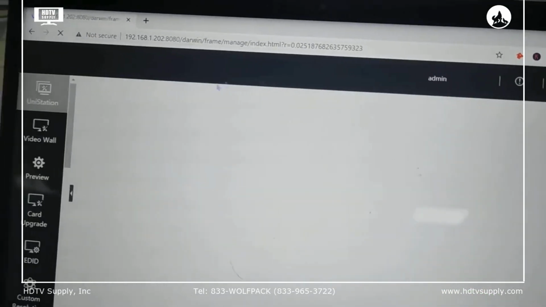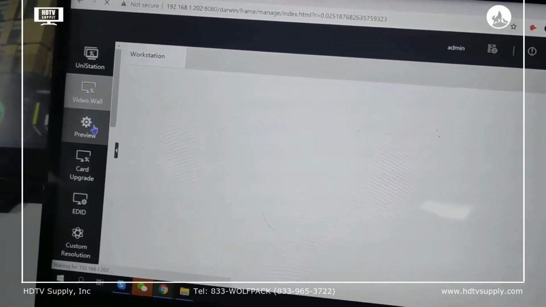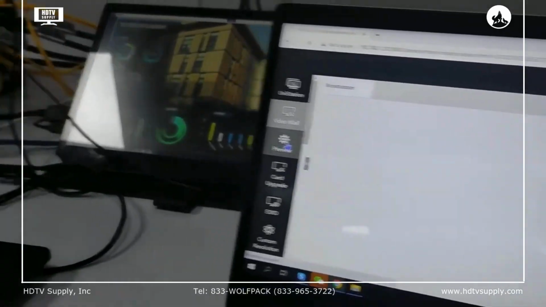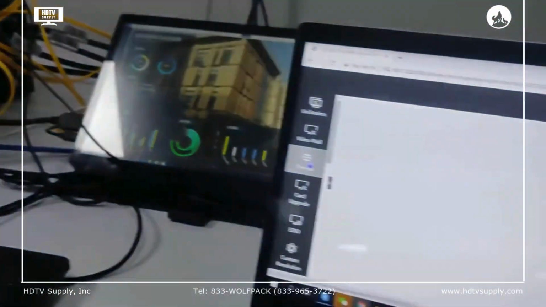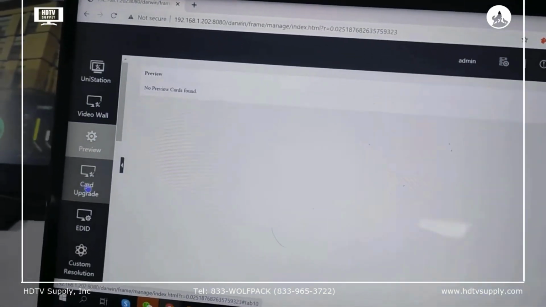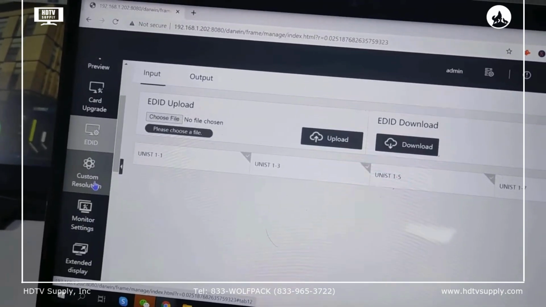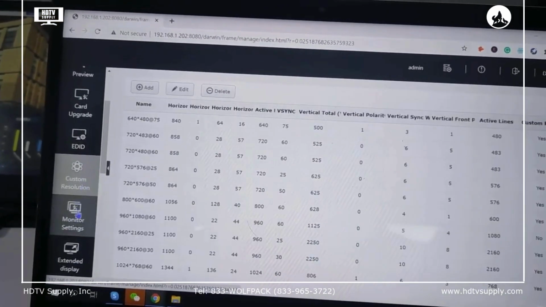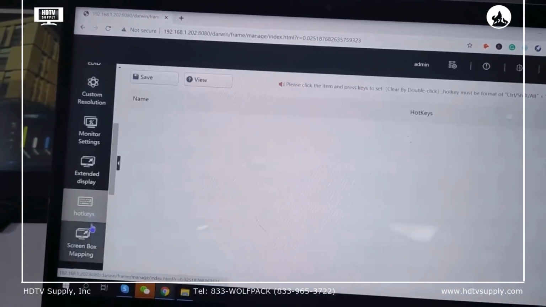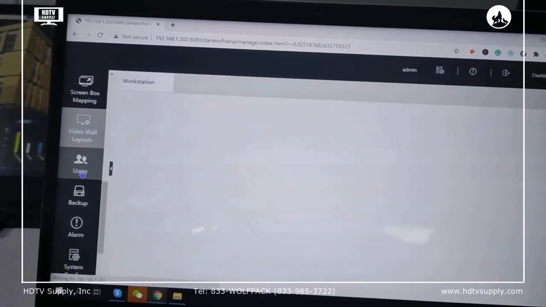So basically we can set up the video wall, unit station, video wall, and also the preview. But for the preview, we need to add an additional preview card in the chassis. Then we can preview the source and also the contents from the video wall, and also the card upgrade and the EDID, custom resolution and monitor settings, extend display, hotkey settings, screen box mapping, and our video layouts.